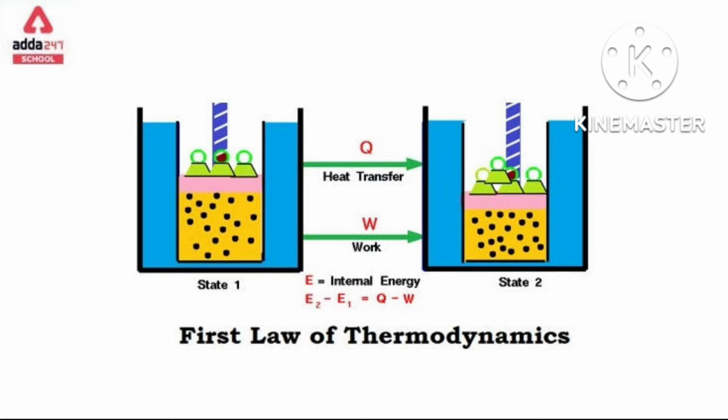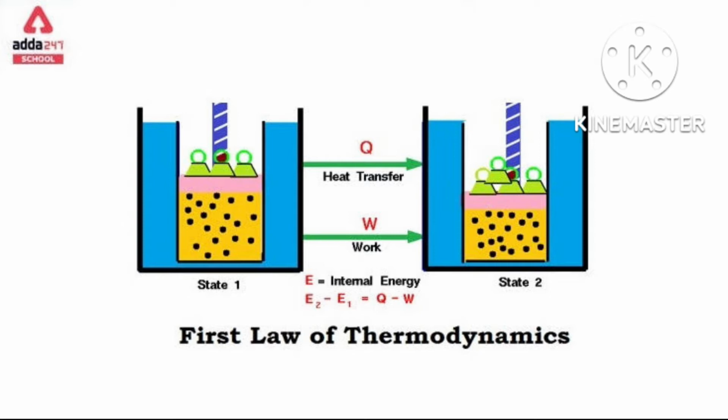Sometimes it is written minus W also. If work is done on the system, means compression, then it is plus W. If work is done by the system, means expansion, then it will be minus W, because the system is losing internal energy.